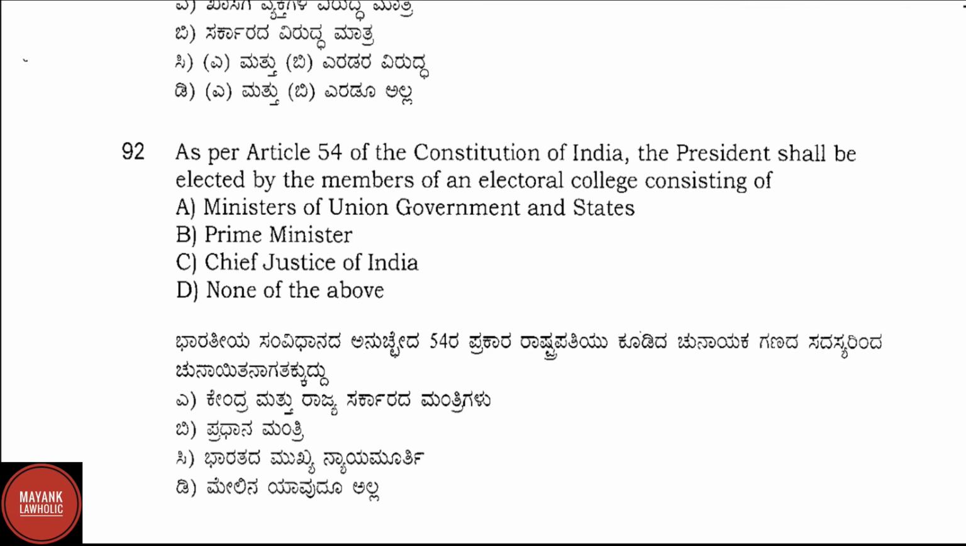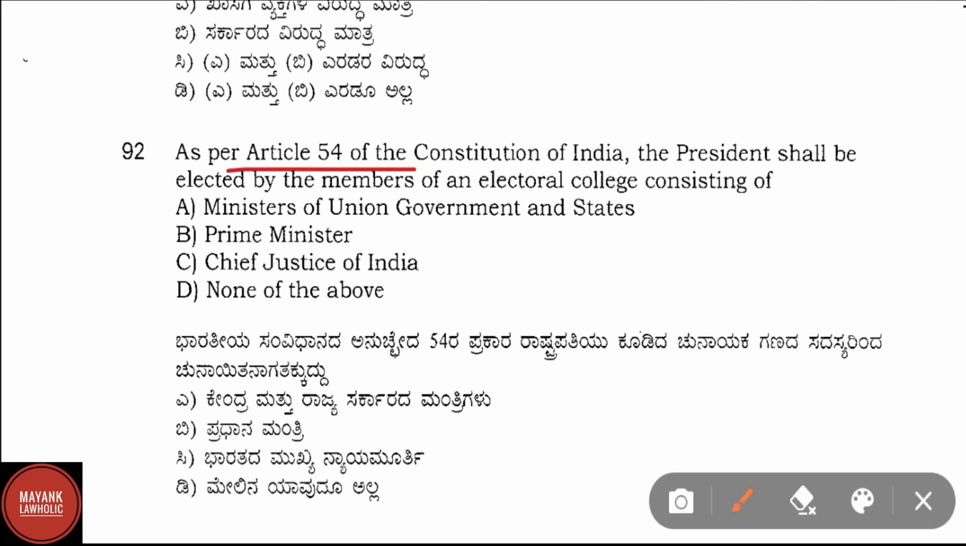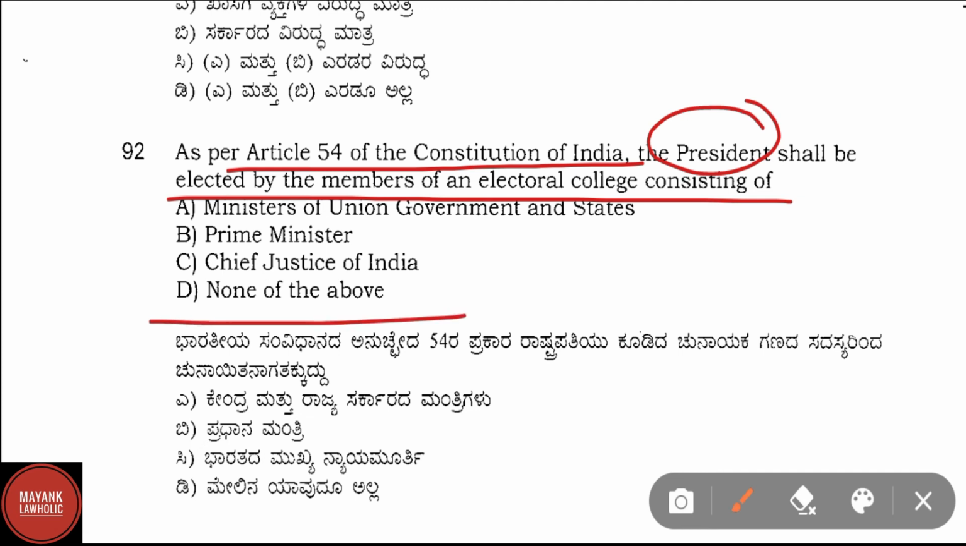Question number 92. As per Article 54 of the Constitution of India, the President shall be elected by the members of an electoral college consisting of option A, Ministers of the Union Government State, option B, Prime Minister, option C, Chief Justice and option D, none of the above. Correct answer here is option D, that is none of the above.